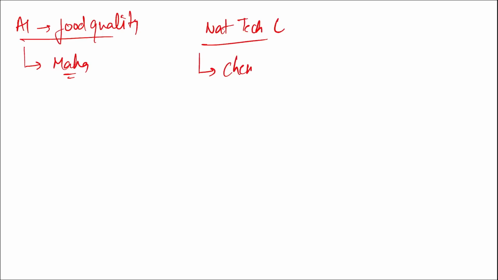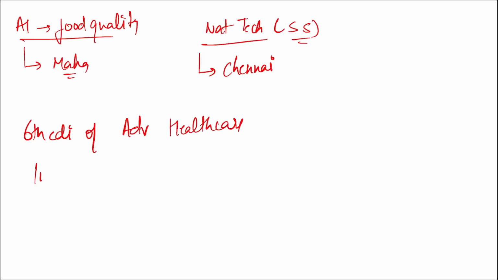It was opened in Chennai. By whom was it opened? Sarbananda Sonowal ji. Correct? Then, which edition of Advantage Healthcare India 2023 was held? It was the 6th edition. Where was this held? It was held in New Delhi.